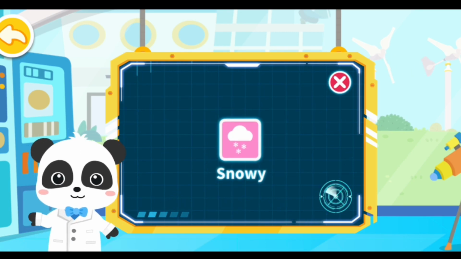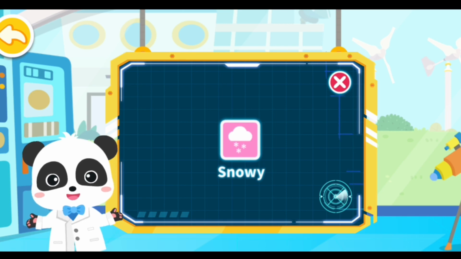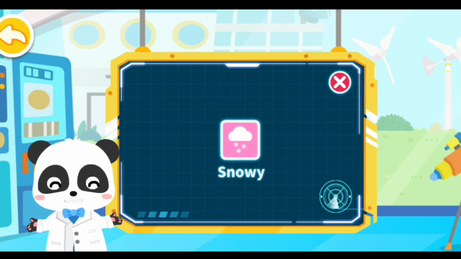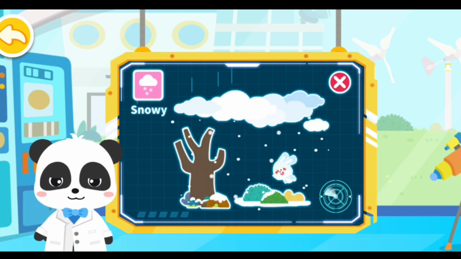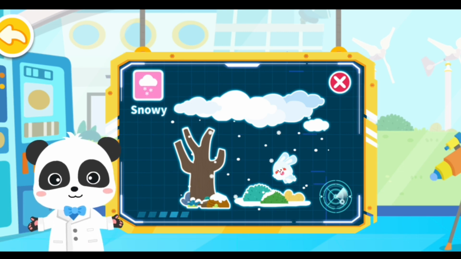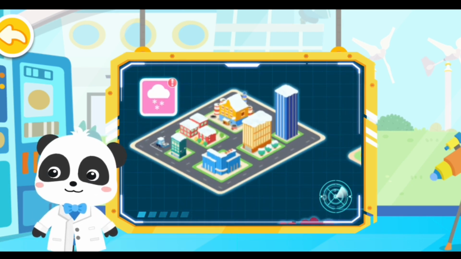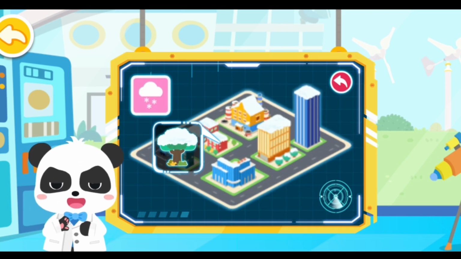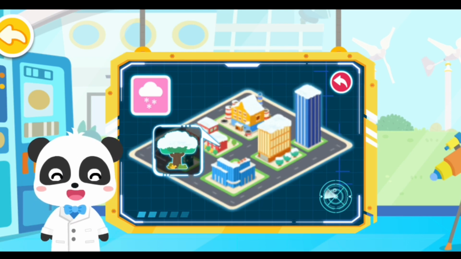Snowy. The symbol for snowy weather is several snowflakes. White snowflakes are falling from the sky. Temperatures are low and the trees are bare. Let's see what everyone is busy with during this weather.